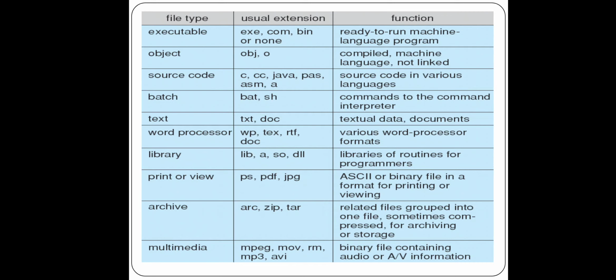Next, library files: .lib, .a, .so, .dll, like that, a library of routines for programmers. Print or view: .ps, .pdf, .jpg, ASCII or binary file in a format for printing or viewing. Next, archive or multimedia: mpeg, mov, rm, mp3, avi.